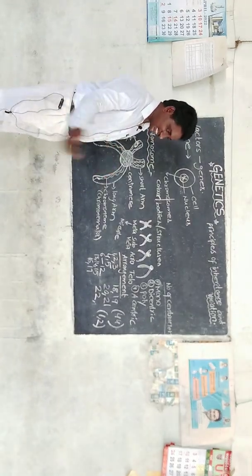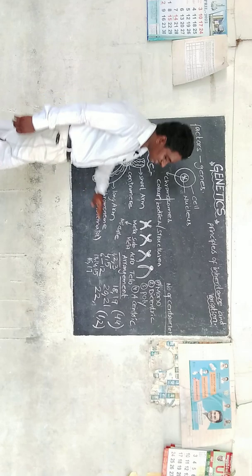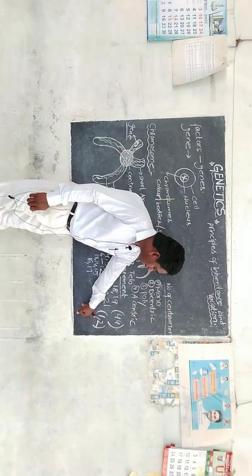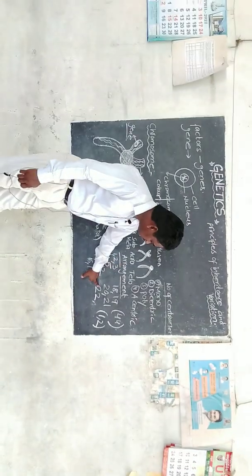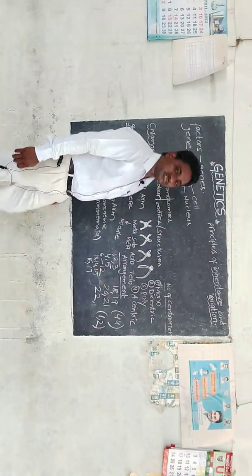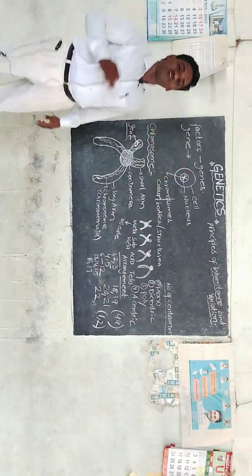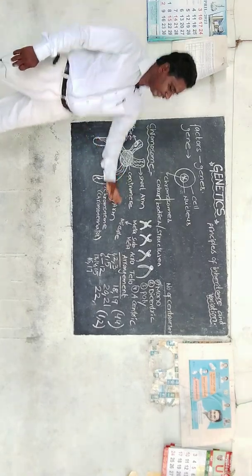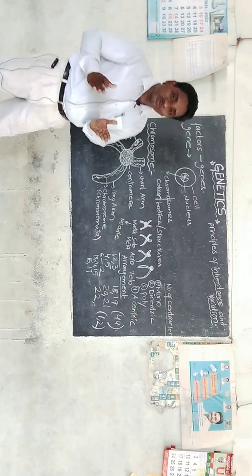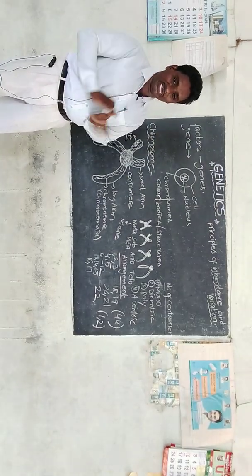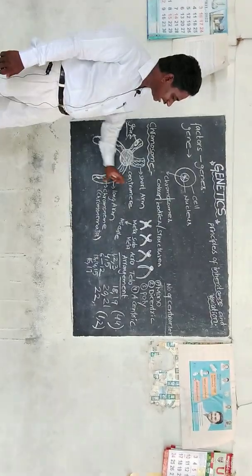We will discuss that later. These 22 pairs of chromosomes are responsible for the formation of the body. The remaining last pair of chromosomes is responsible for the gender of the body, that means the sex of an organism. So this is the arrangement of the